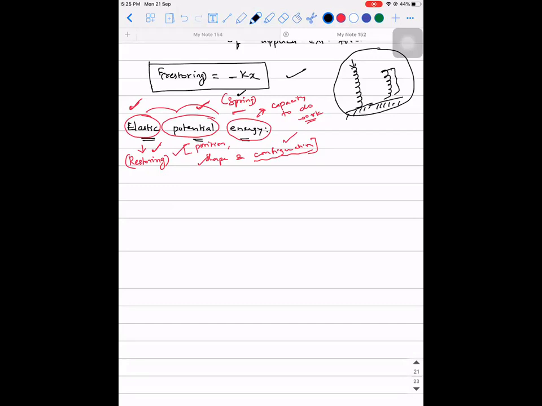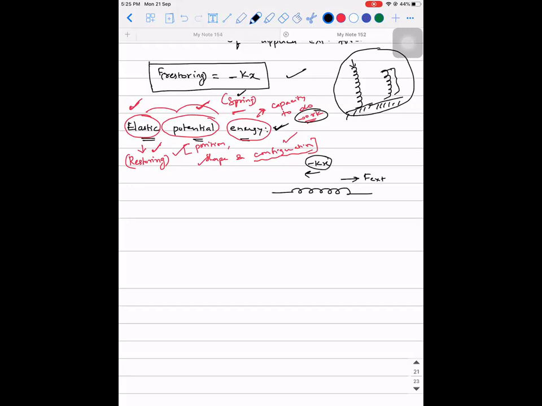Throughout physics, wherever you see energy, you always need to define work. Now, tell me one thing. If I have a spring, there is an external force acting on the object, and there is a restoring force acting on the spring. Accepted? So there is a restoring force minus kx.